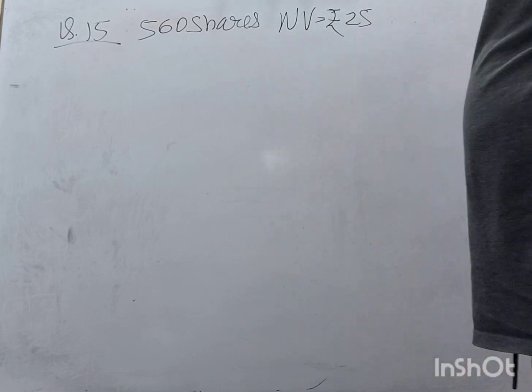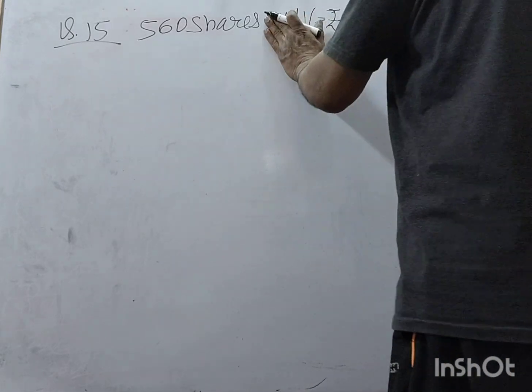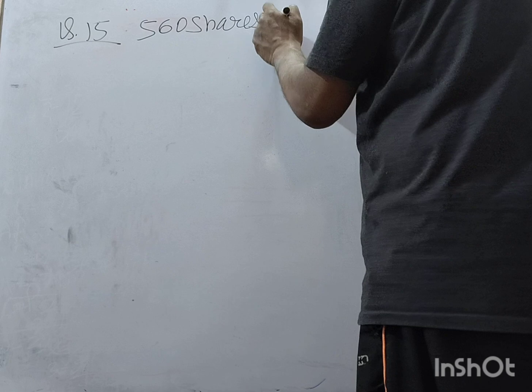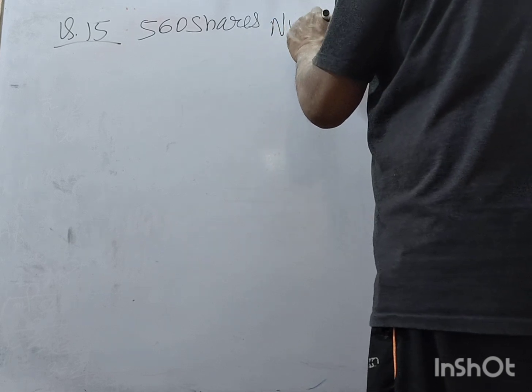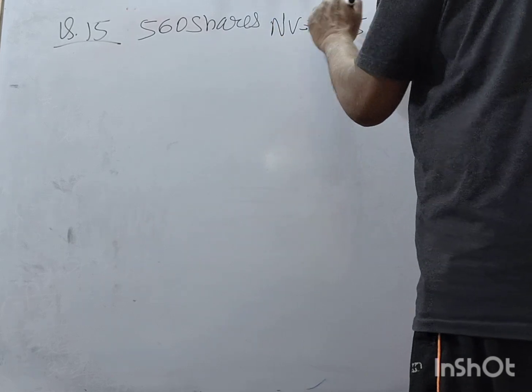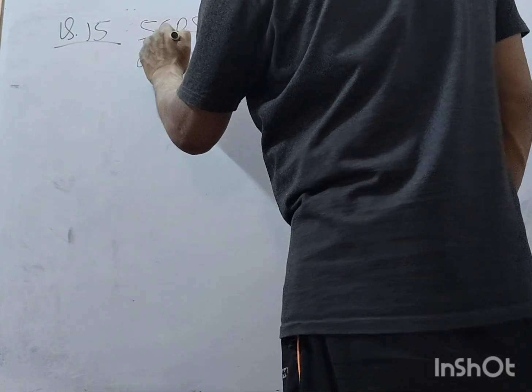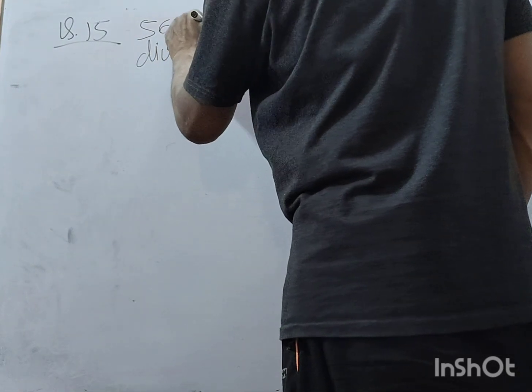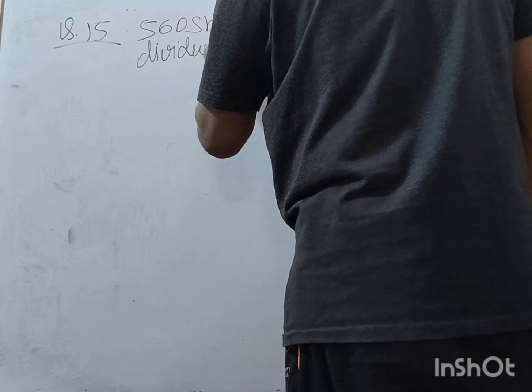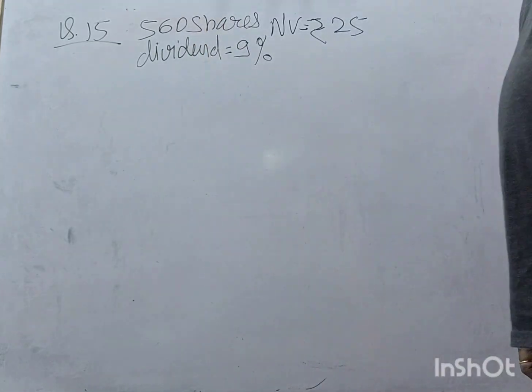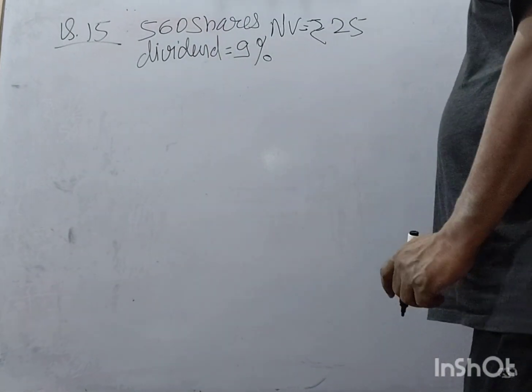The company declares a dividend of 9%. Calculate the dividend that Ajay will get.